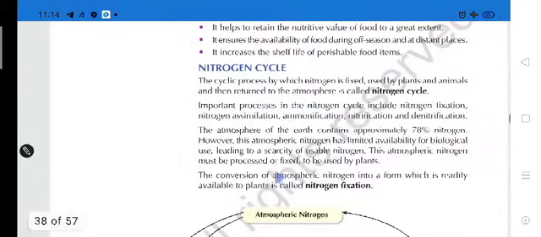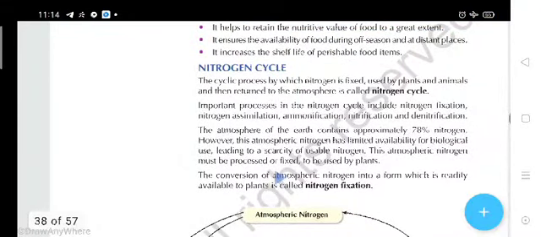So first of all, what is the definition? The cycling process by which nitrogen is fixed, used by plants and animals, then returned to the atmosphere, is called the nitrogen cycle. Nitrogen cycle means, students, plants cannot use atmospheric nitrogen directly, so they require some other method to use that nitrogen.